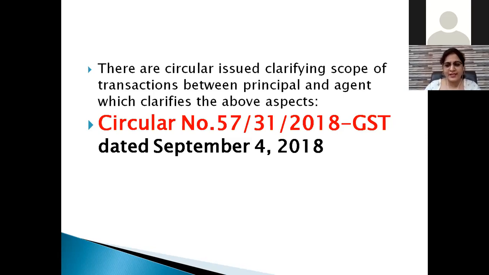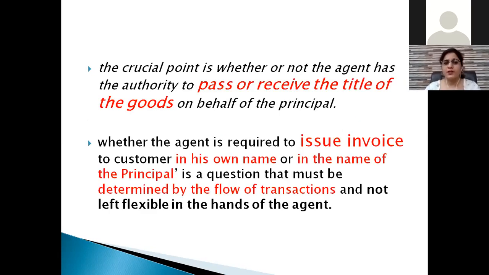But if there is a slight change, the auctioneer issues the invoice or hands over the goods to the successful bidder, the highest bidder. In that scenario, he will be deemed to be the agent of the banker. So the crux of the whole scenario of Circular number 57 is whether or not the agent has the authority to pass the title of the goods on behalf of the principal. And second is the further issue of an invoice. That is the very important point.